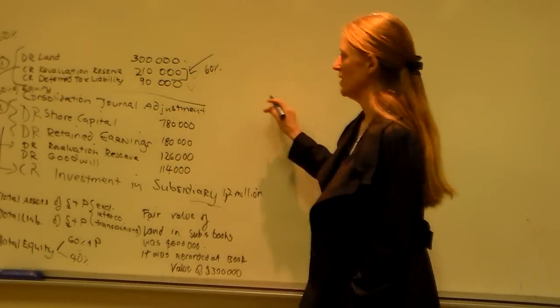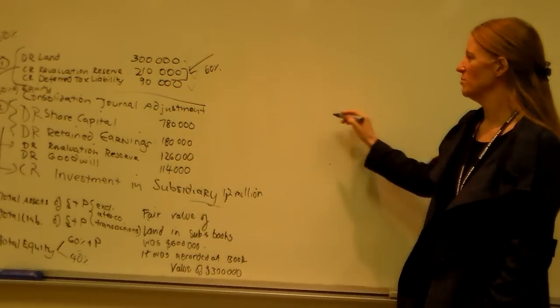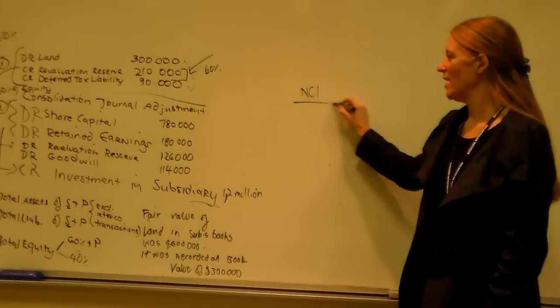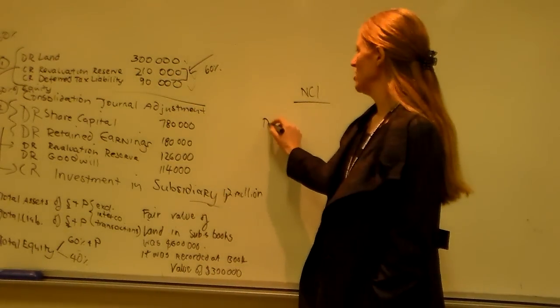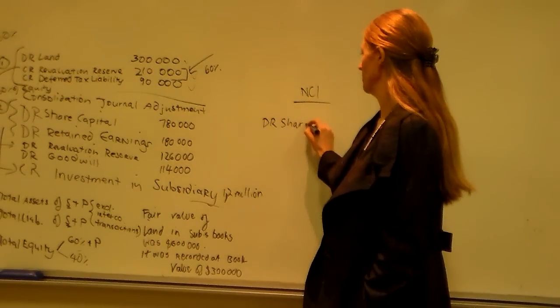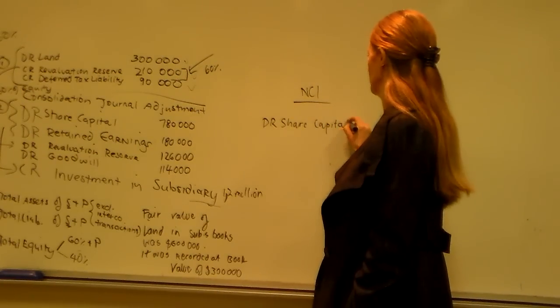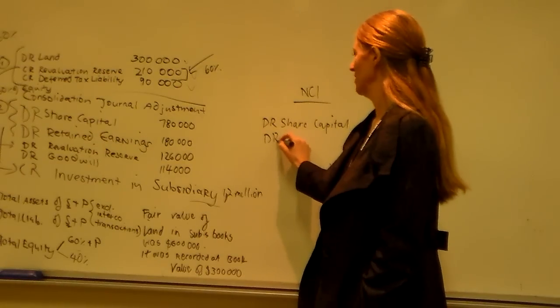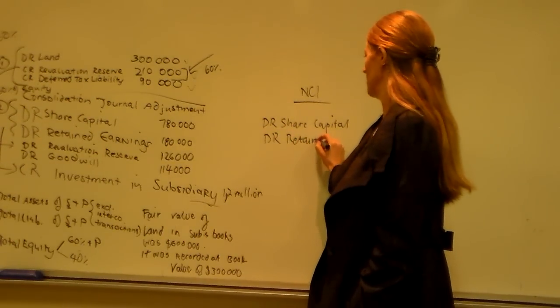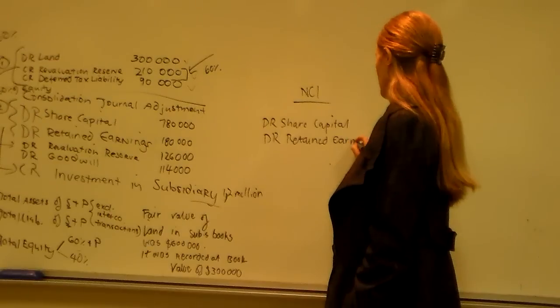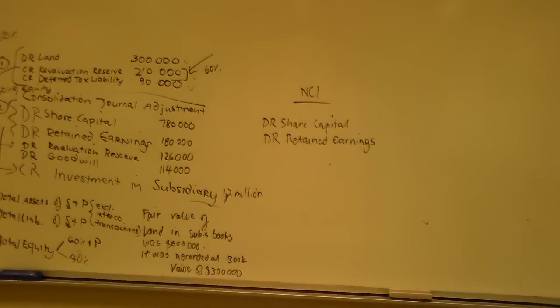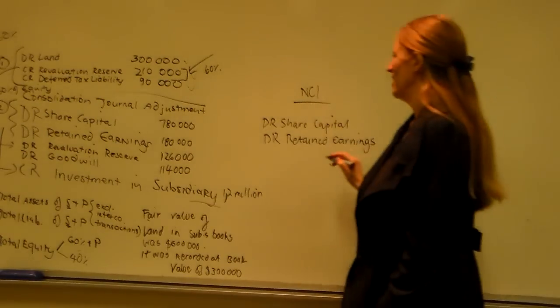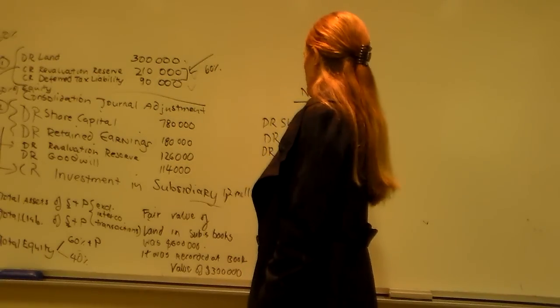And now what we're going to have is another consolidation journal adjustment, which is dealing with the NCI portion, or the non-controlling interest portion. So we're going to have debit share capital with the 40%. We're going to have debit retained earnings once again. Where does this sit in the parent books? Or not? Okay, the worksheet is a bit different when we're dealing with non-controlling interest, and I'll show you a worksheet here. Okay, debit revaluation reserve.